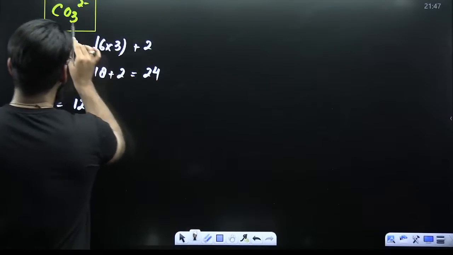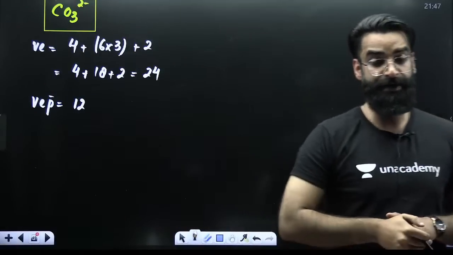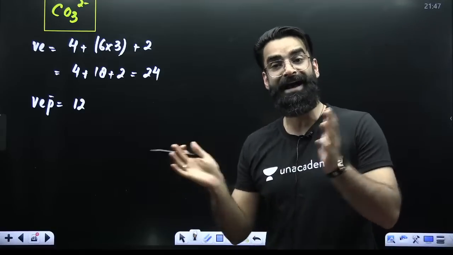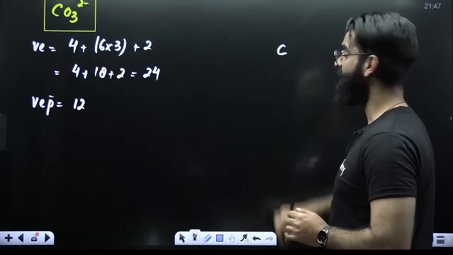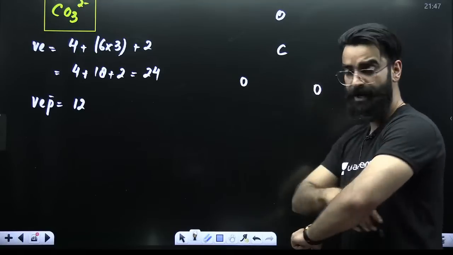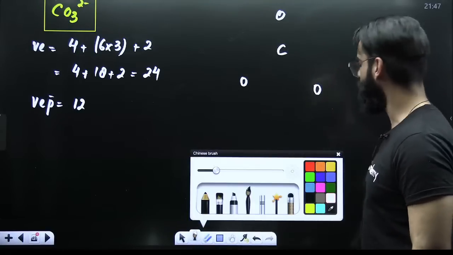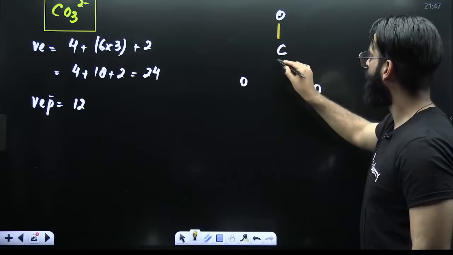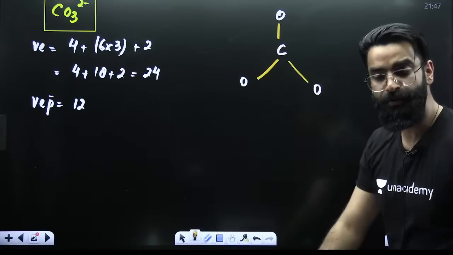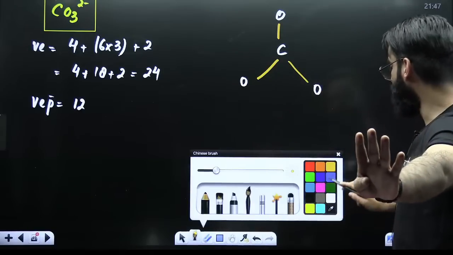Now, carbon and 3 oxygen atoms. Which one is less electronegative? Carbon is less electronegative. The one that is less electronegative has to be kept as the central atom. So this is carbon, the central atom, and there are 3 oxygen atoms like this. Now I have got in total 12 valence electron pairs. Put one bond here, one bond here, one bond here. So how many have I used? I have used 3. How many are left? 9 are left.